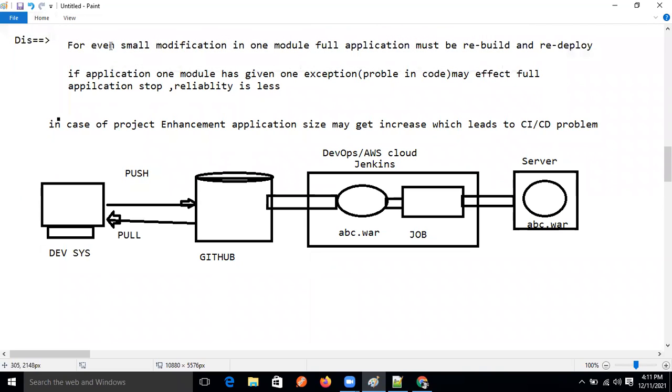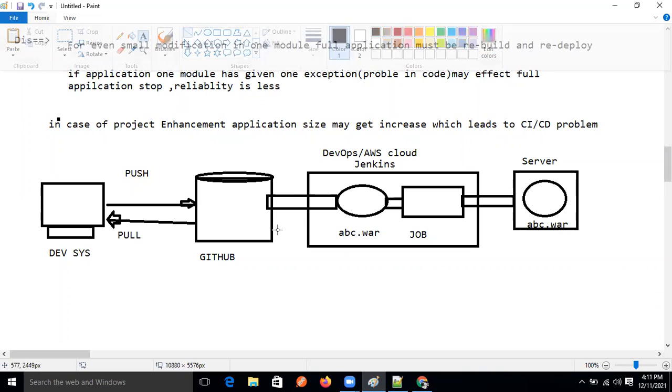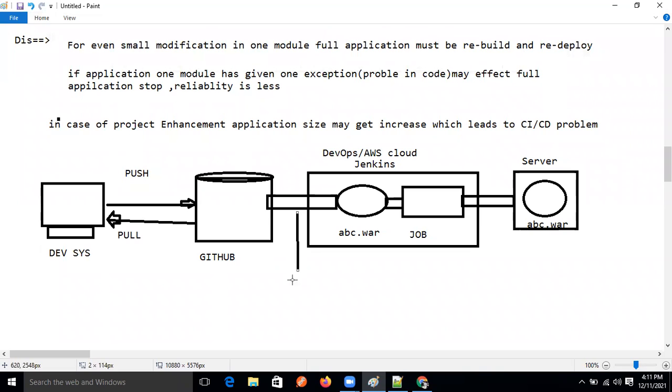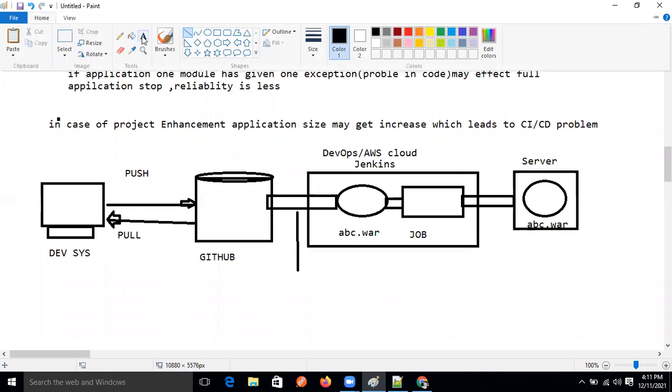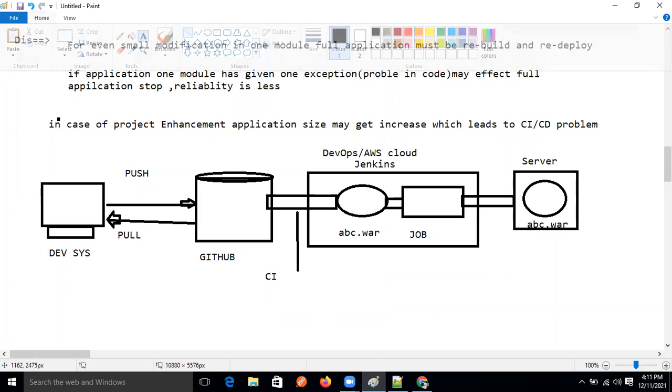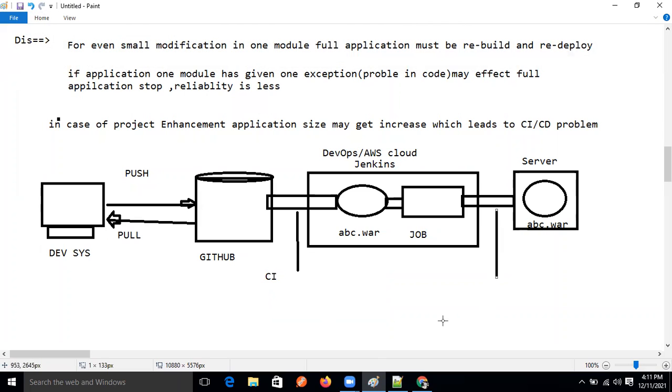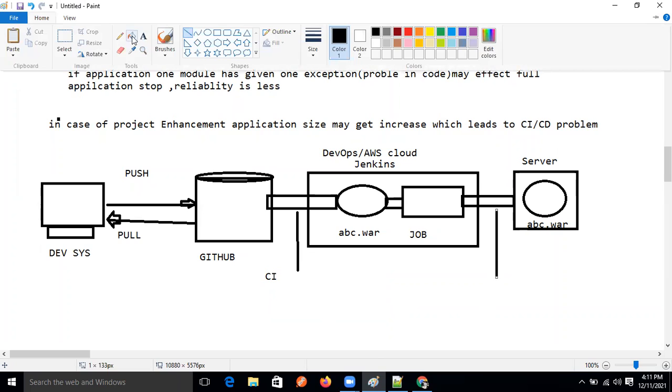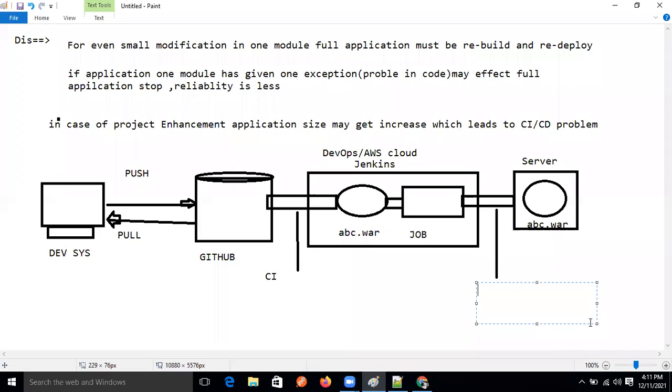So these things have happened, right? This process is nothing but what? Continuous integration. And from here to here, whatever is happening, that is nothing but continuous deployment. This is the CI/CD part.